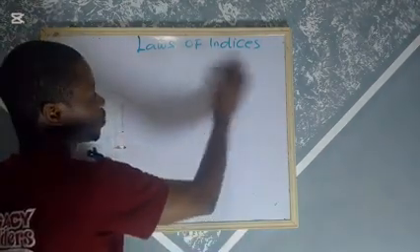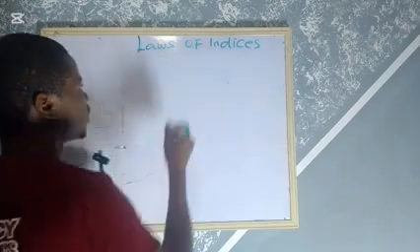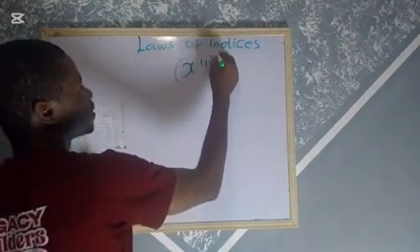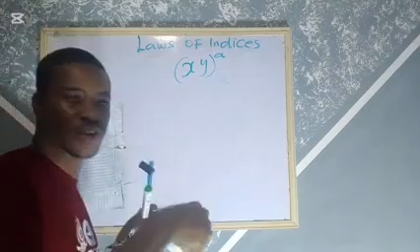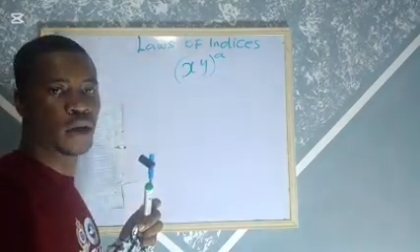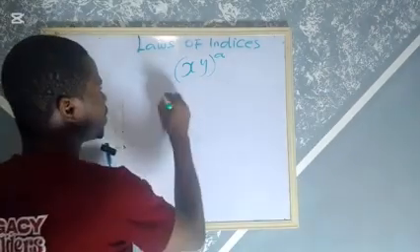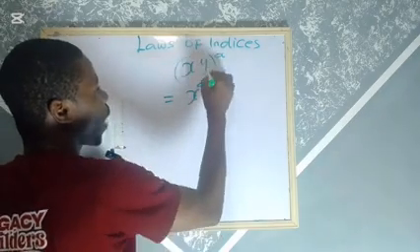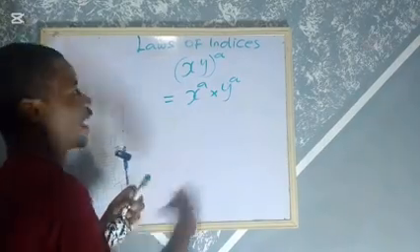Now, rule number 4. Take note of this rule. This one is kind of similar to the first one, but they are not the same. If you have something like xy raised to the power of, let me say, a, you have two variables inside the bracket raised to a common power. What you do is share this power among them. In other words, this is the same as x raised to power a times y raised to power a, since they have the power in common.